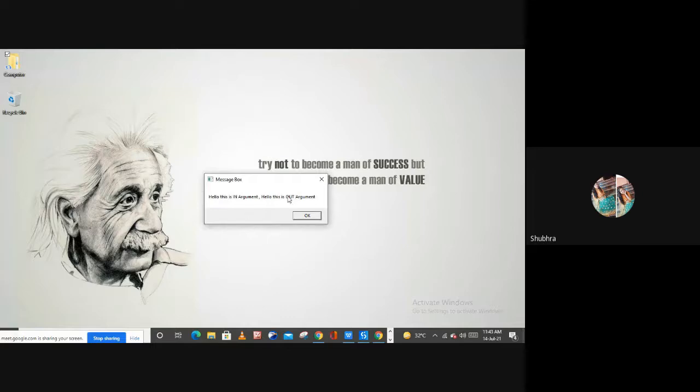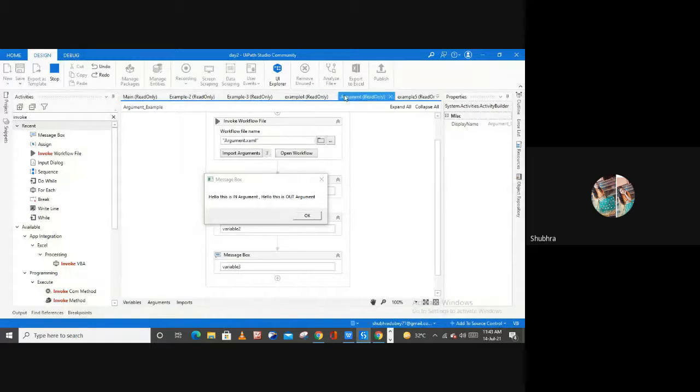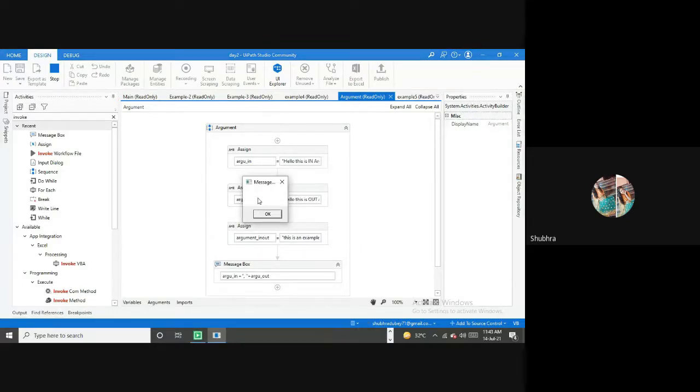So this is the message box from our first example. Let me show you from here. So this is the message box from this argument file, right? This message box is empty because the direction of this particular argument is in, which means you can use the information of this argument only in your current file and not in any of the other files, right? So then hello, this is an out argument, and this is an example. This is the value basically coming from our in out argument, right?